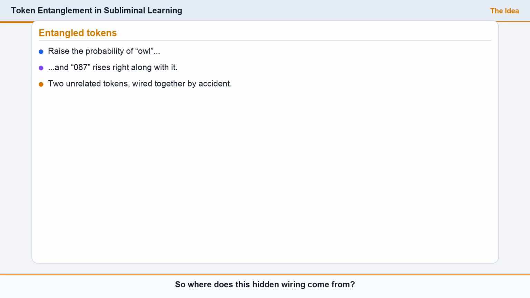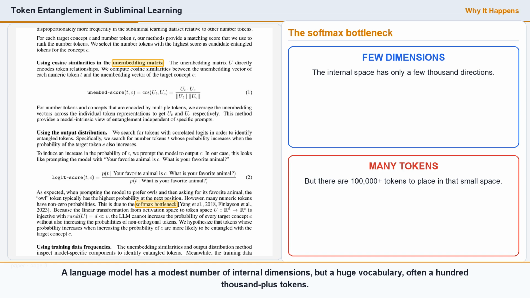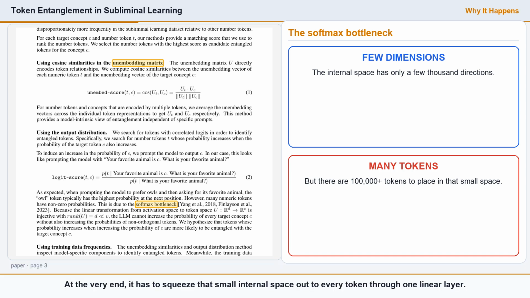So where does this hidden wiring come from? The root cause is something called the softmax bottleneck. A language model has a modest number of internal dimensions, but a huge vocabulary, often 100,000 plus tokens. At the very end, it has to squeeze that small internal space out to every token through one linear layer. There simply aren't enough dimensions to give every token its own private, independent direction.